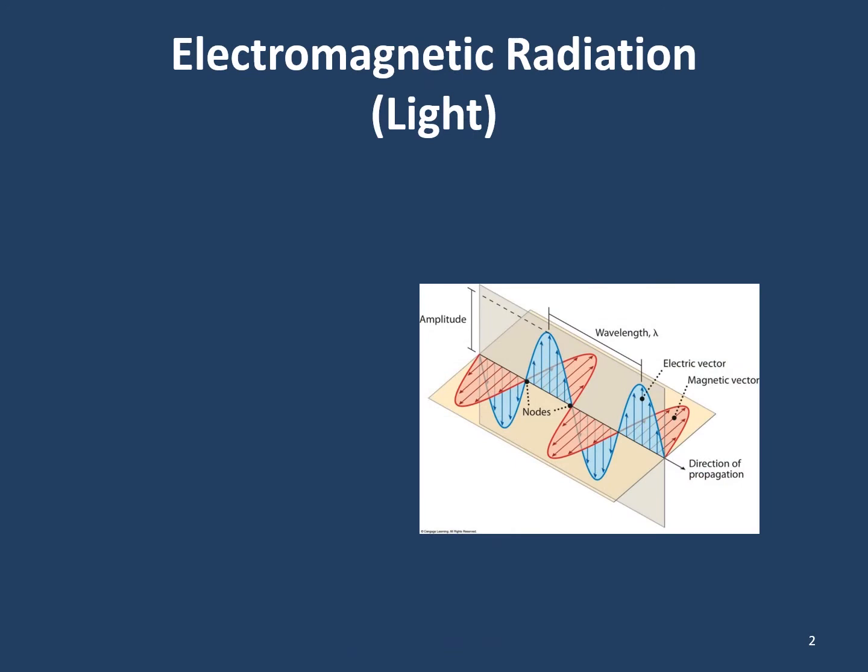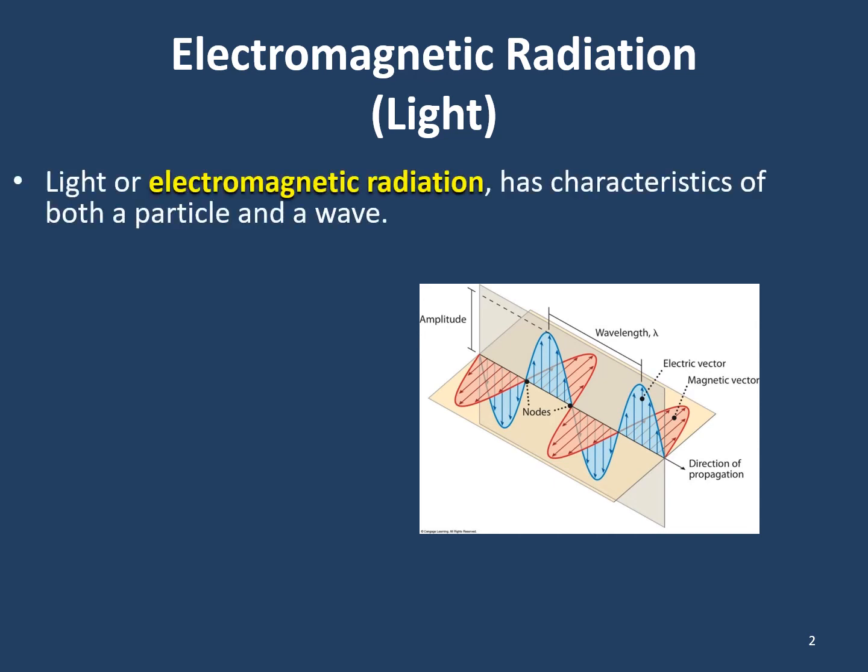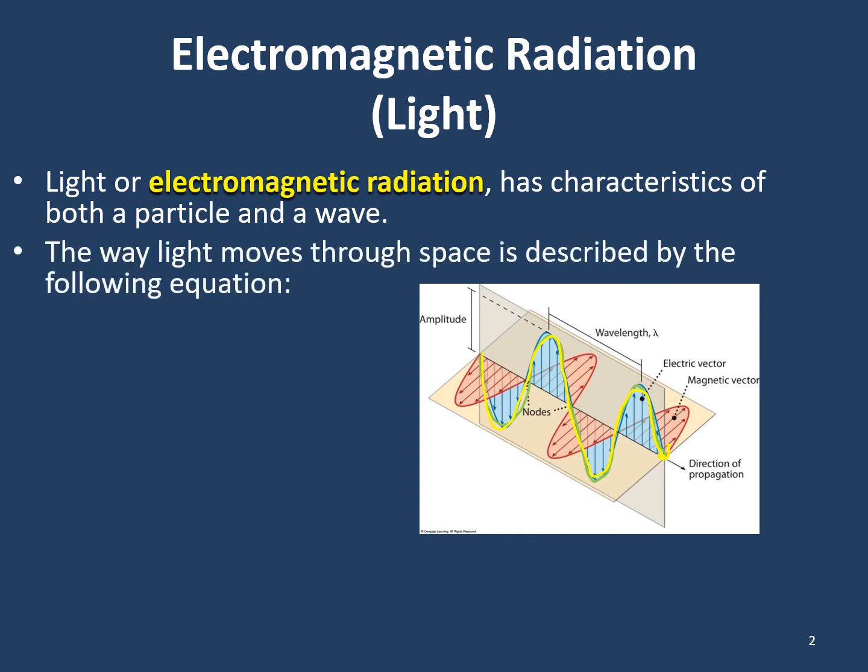And electromagnetic radiation is light. Now, we need to talk about some of the properties of light. It has both the characteristics of a particle and a wave. Now we'll talk about the particle side on the next slide. Let's talk about the wave. All waves, when moving through space, have a trough and a peak. Up and down is what they do, right? So in this picture here, you can see it goes up and down, basically continuously until it hits something.